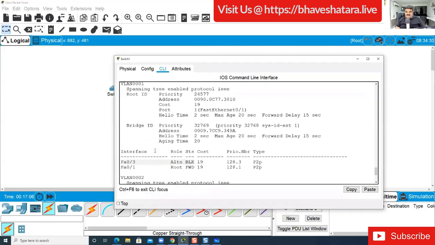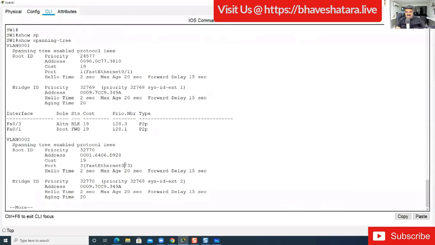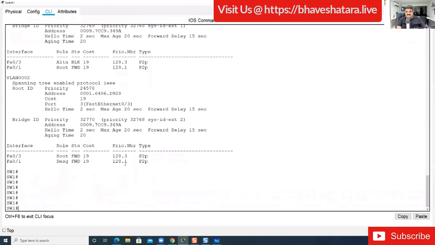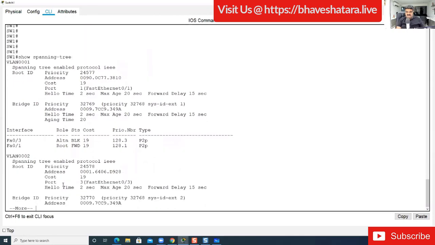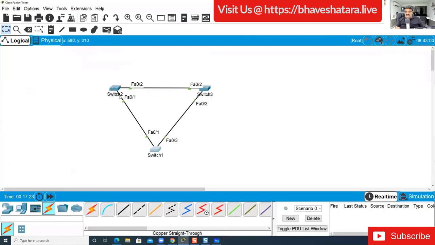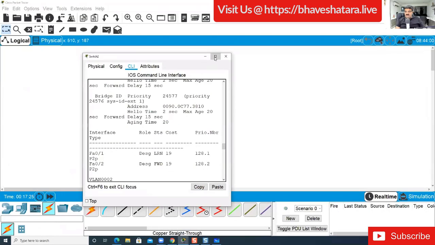Okay, so go to switch 1, and here you type the command show spanning tree. Here we are not getting this, but wait, maybe this can be blocked on switch 2's blocked port. So wait.